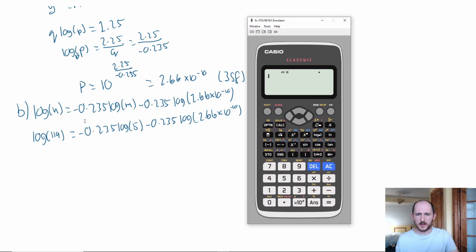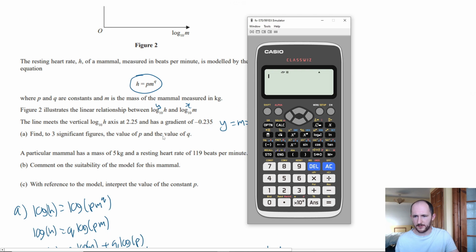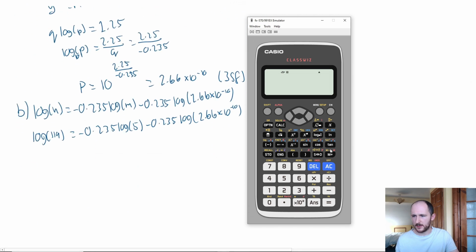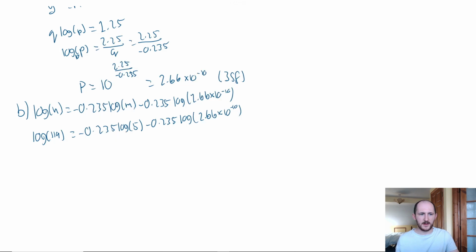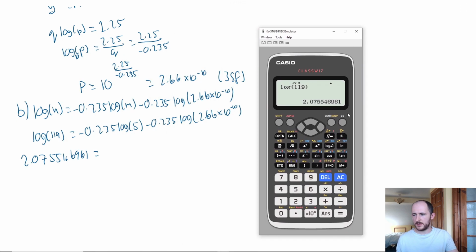So if I sub in what log of, this was 119, right? Yeah, 119. So log is shift this button. It's 2.0755, okay? In fact, I'm going to write the whole thing out. 5, 5, 4, 6, 9, 6, 1. And let's work out what the opposite side is. And what we can do then is literally just compare and see how similar they are, right?